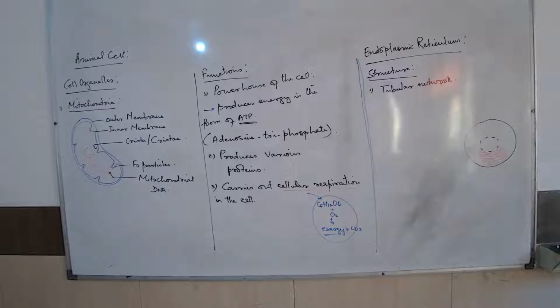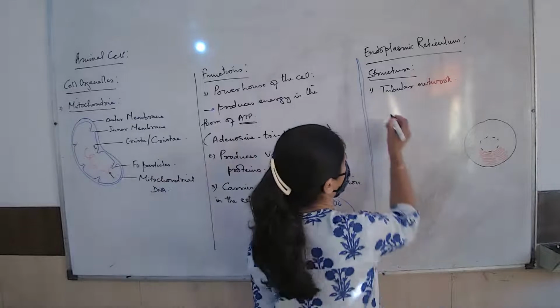Can you tell by looking at the diagram? How can we understand that this is the upper portion or the lower portion? You should write between the nuclear membrane. Check your diagram. Is the endoplasmic reticulum between the nuclear membrane and the cell membrane? Yes, always. So the endoplasmic reticulum is always between the nuclear membrane and cell membrane.